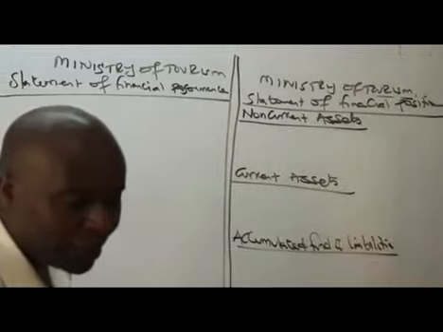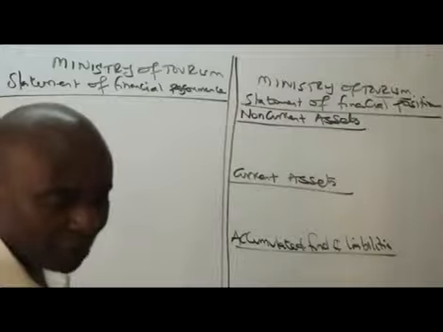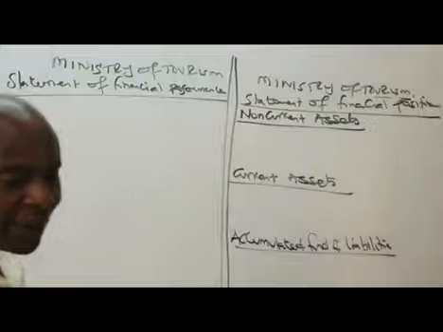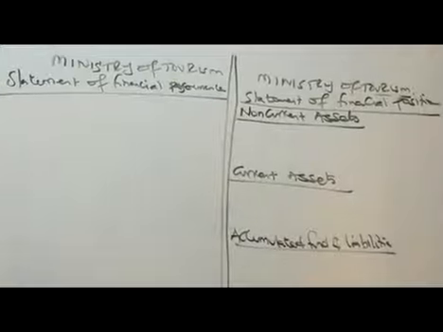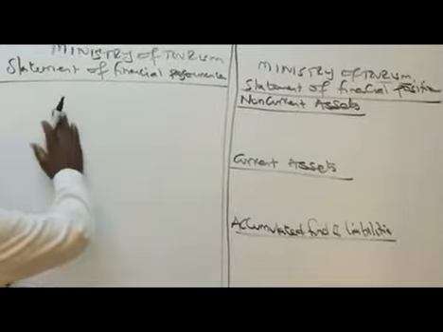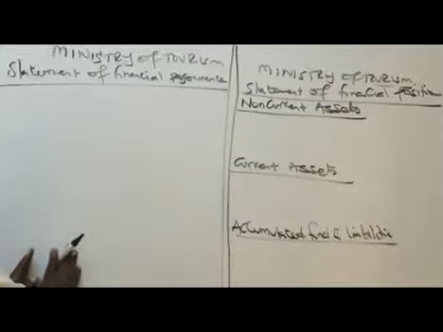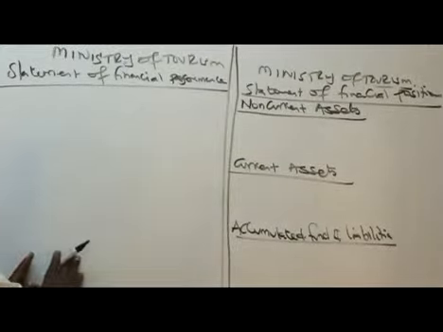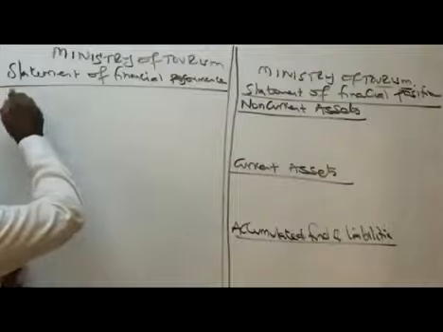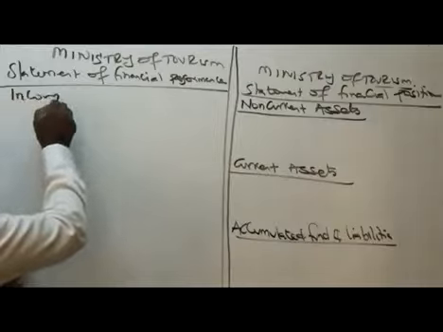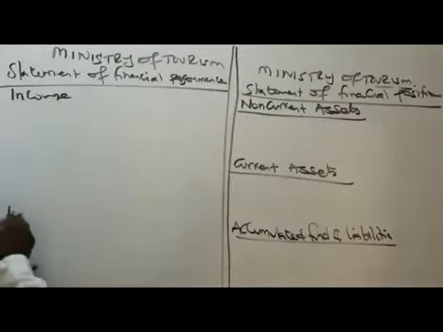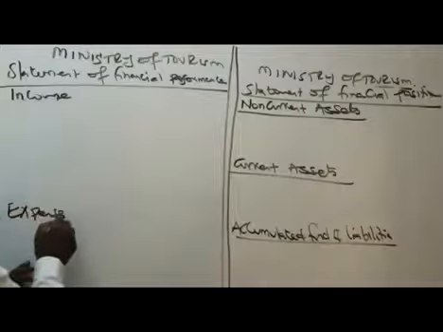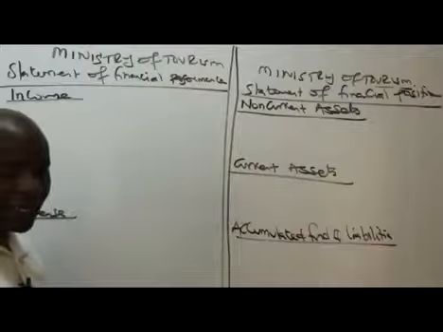I'll be able to pick it. No, before I even pick it, remember the other one? This one here is about our revenue versus expenses. So we have our revenue or our income versus our expenses. You simply structure them that way, so it becomes very easy for you to pick out things and slot them in.